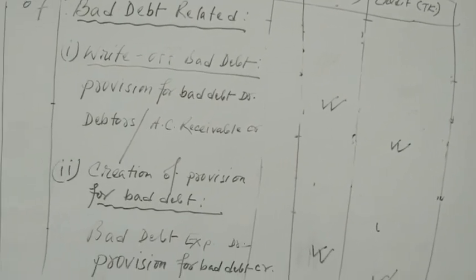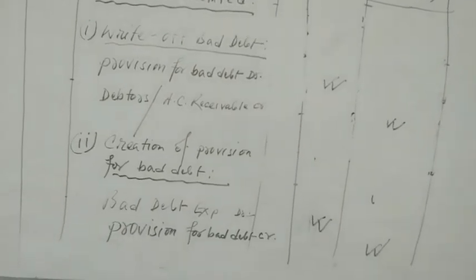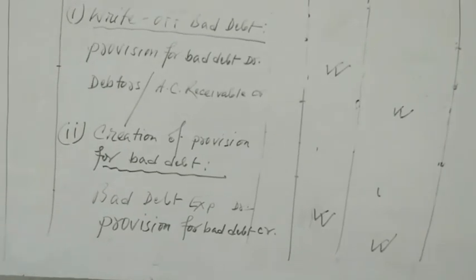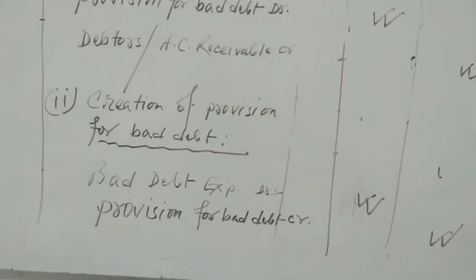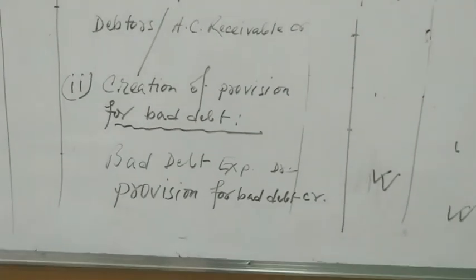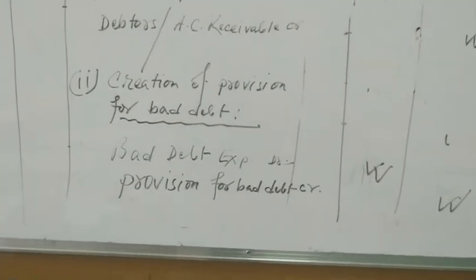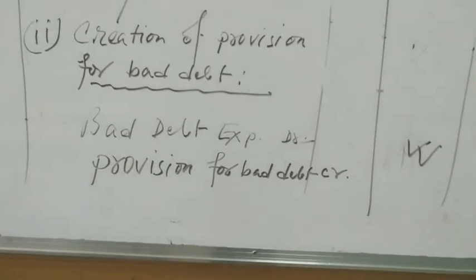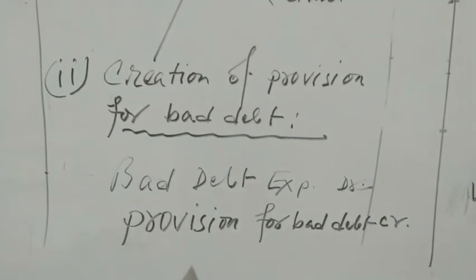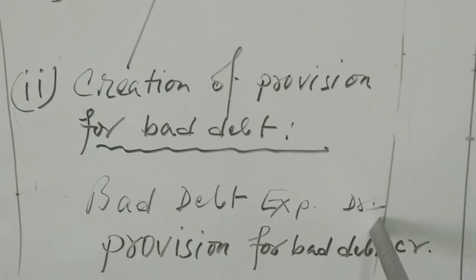Technique number, not technique, this is option number 2, category 2, creation of provision for bad debt. So this is usually the creation of a new provision for bad debt. Okay. If there is a provision for bad debt, in that case, the journal will be bad debt expense debit.